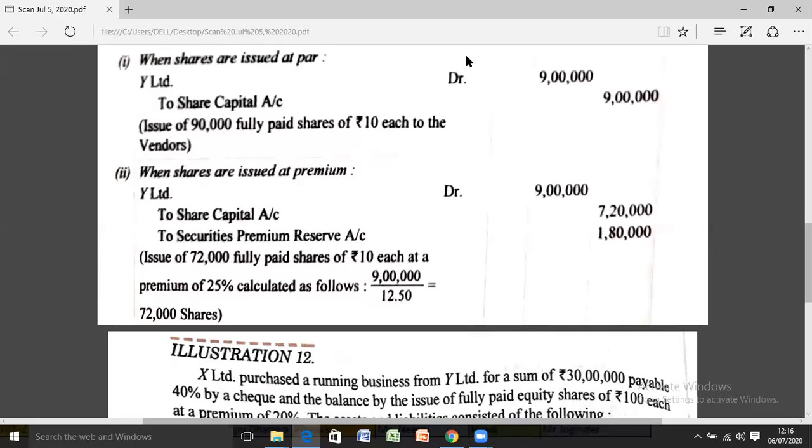The total amount payable to the vendor is rupees 9 lakh. So the number of shares issued by the company is 9 lakh divided by 12.50, that will be 72,000. So the company will issue 72,000 shares. Please mark in your books against share capital account 72,000 into 10 rupees per share, and you will get the amount 7,20,000. Students, please mark as I am instructing you. To security premium reserve account, the amount is 9 lakh minus 7,20,000.